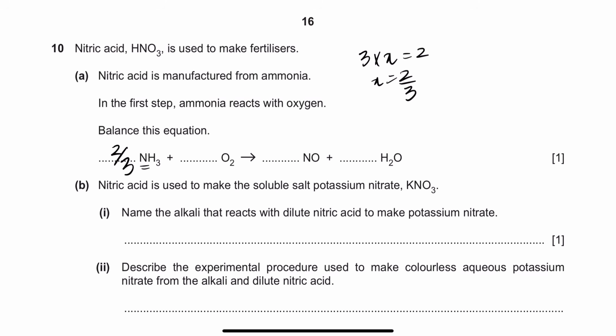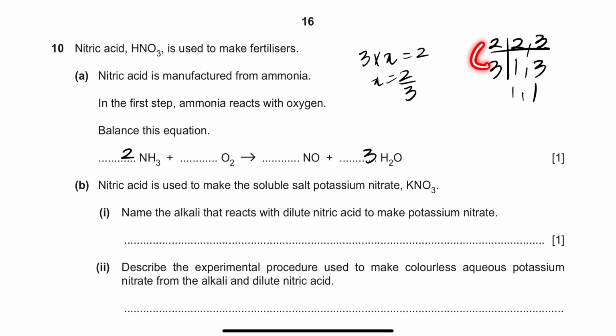So the easy way to go about this is, rather than doing this method, I'd suggest something else to you guys because this will get a little complicated. Now see, you have 2 hydrogens here and you have 3 hydrogens here. So if you wanted to balance off the hydrogens, the 2 written on the right hand side, you say okay, if I multiply this with 2, and the 3 written on the left hand side, if you multiply this with 3, so I actually used the LCM method that I taught you guys, that you take the LCM of 2 and 3. So 2 ones are 2, 3 here, 3 ones are 3, and 1 here, right?